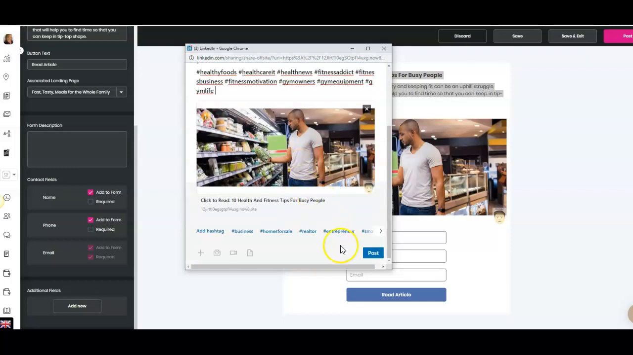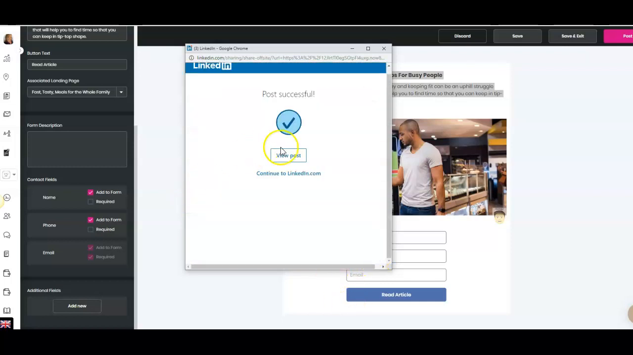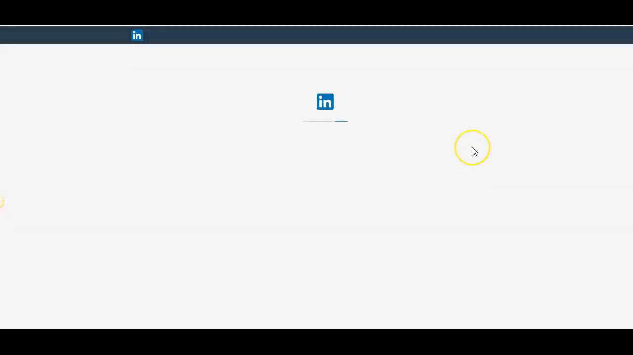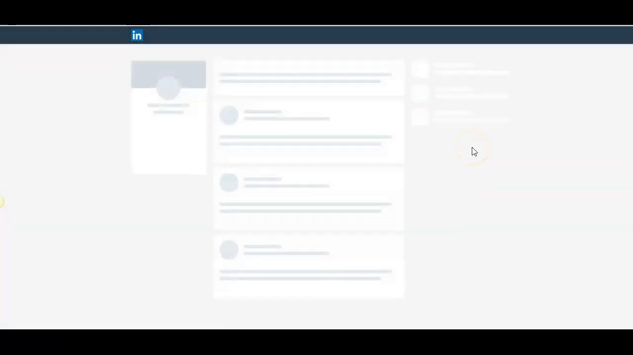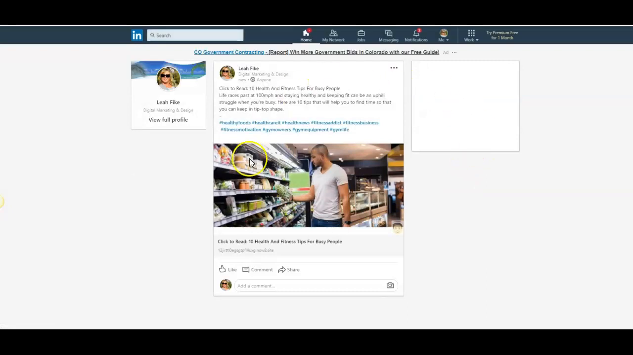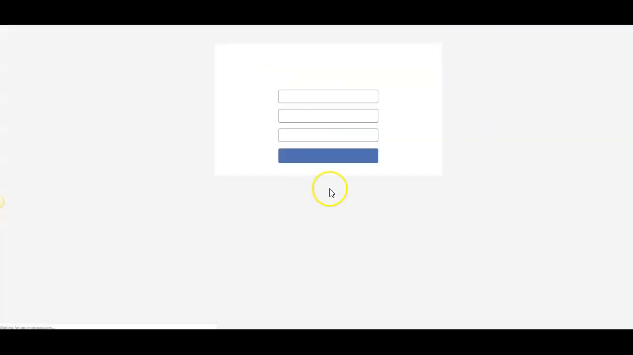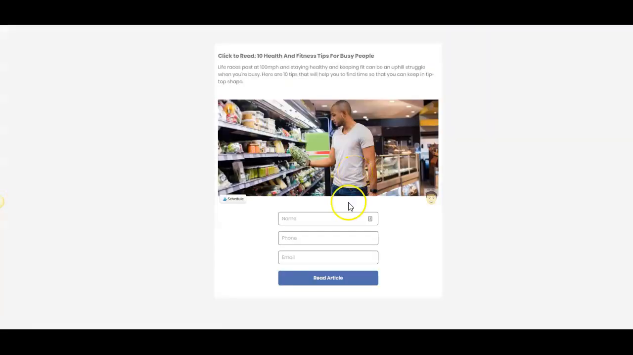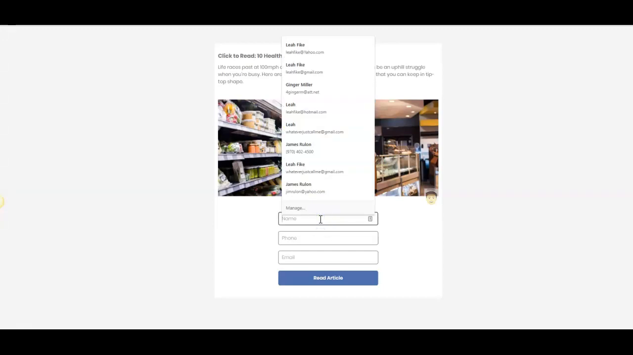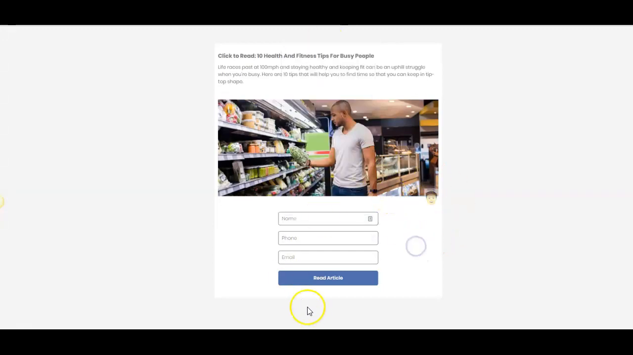So here I can scroll down, hit post. Now I can view it. And right there is my post. Here I like to go ahead and like my pages. Hopefully that helps with a little bit of growth in there. But now they can click on this and it will go directly to that page. Now they have to put in their information to go ahead and add that in there and read the article.